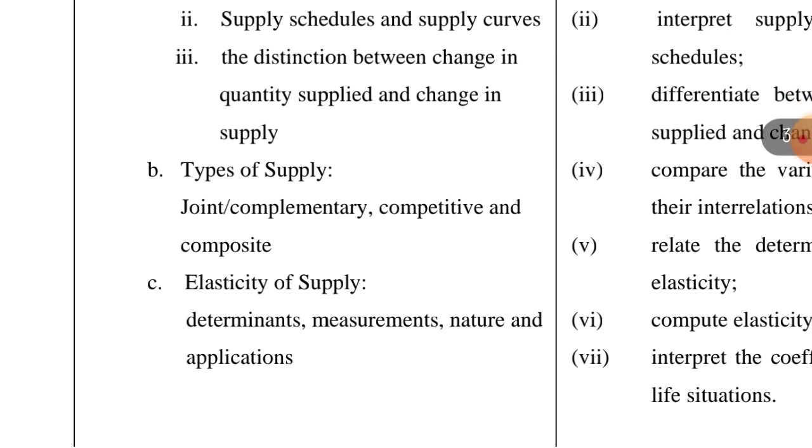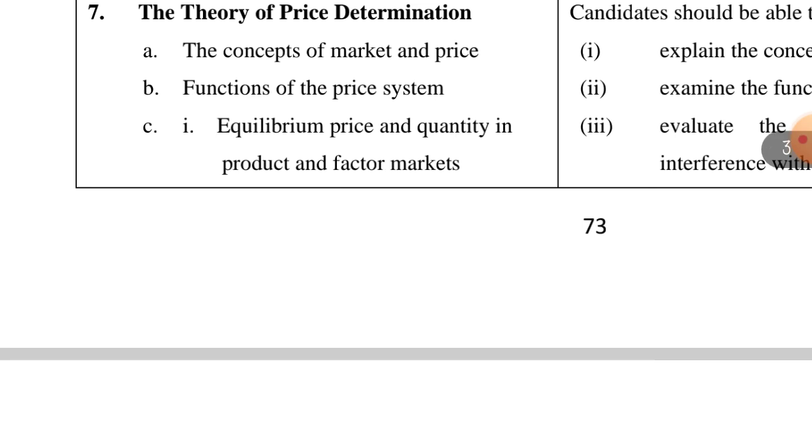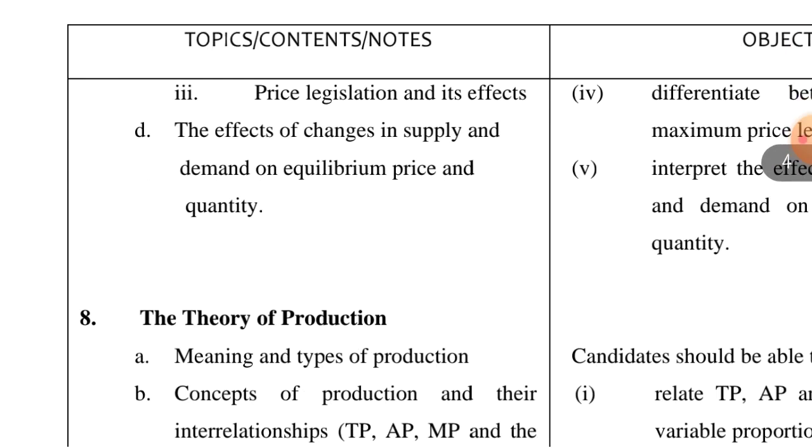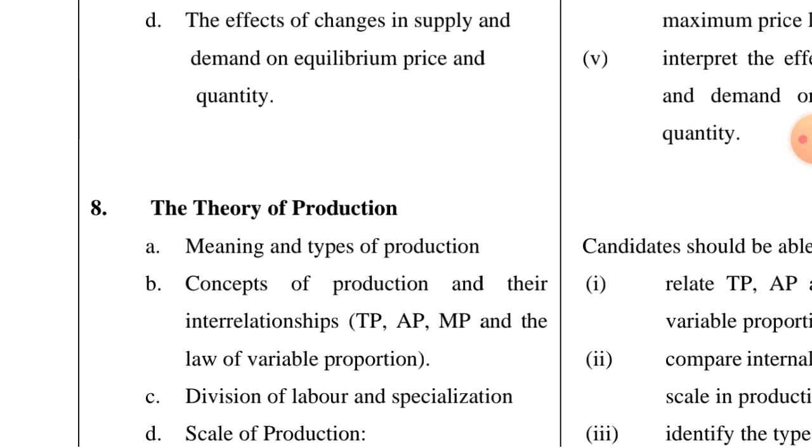These are topics that must come out in JAMB this year. We have the theory of price determination. Of course, there are many things under the topic. When I send you this PDF, you'll be able to get it. The theory of production is another topic.